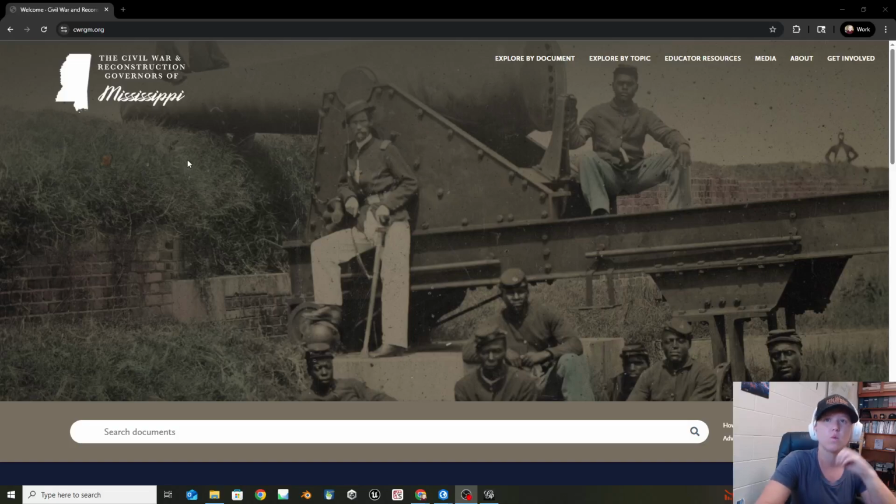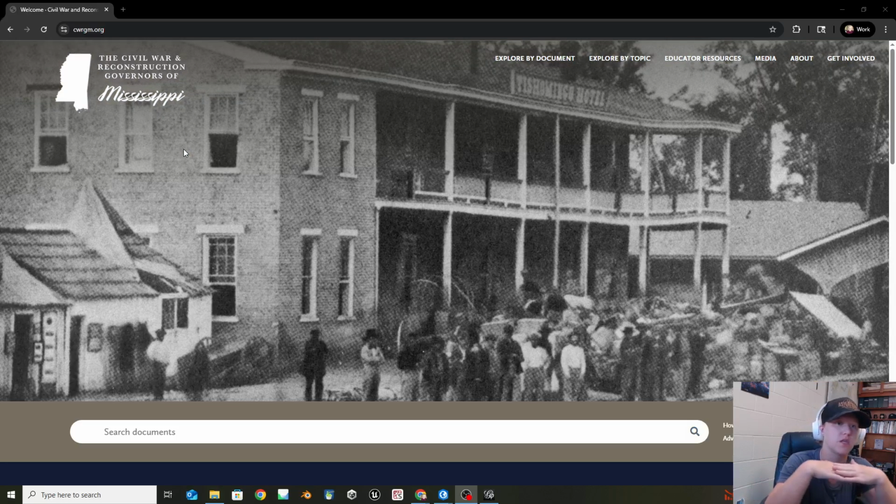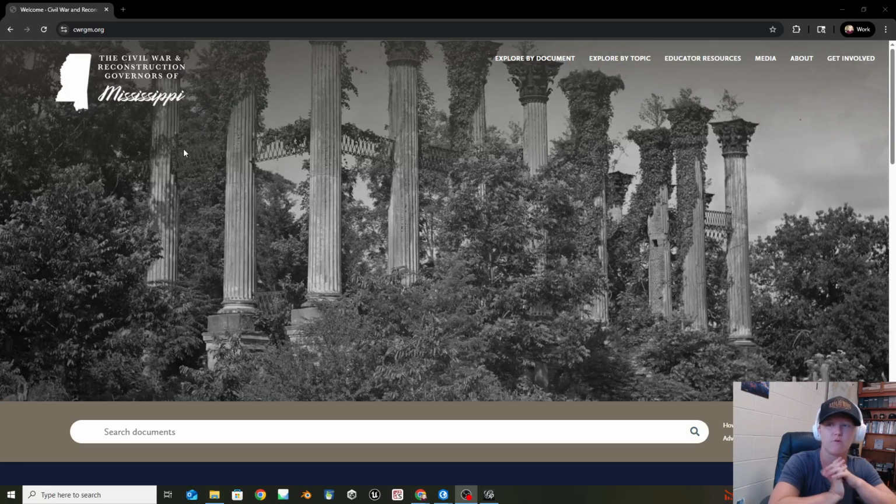Hi all, so today what we're going to do is pull the metadata from the CWRGM letters, the Civil War and Reconstruction Governors of Mississippi letters. We are going to take their subject tags and create a network analysis out of them using the program Gephi. Network analyses are used to see what different connections or communities exist between different things. This has been done for everything from genetics to, in this case, digital humanities.